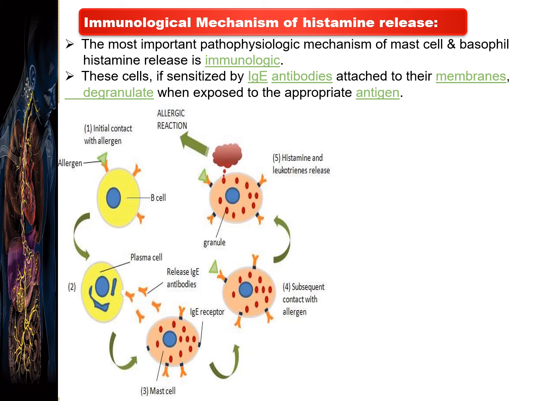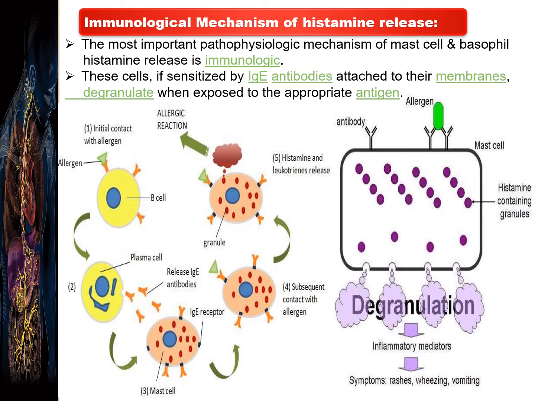Then what happens on subsequent contact with the same allergen? This allergen binds to the IgE antibodies present on the surface of the mast cell, and it triggers the release of histamine and leukotrienes, which are mediators of allergic reactions and the inflammatory mediators responsible for symptoms like rashes, sneezing, and vomiting.